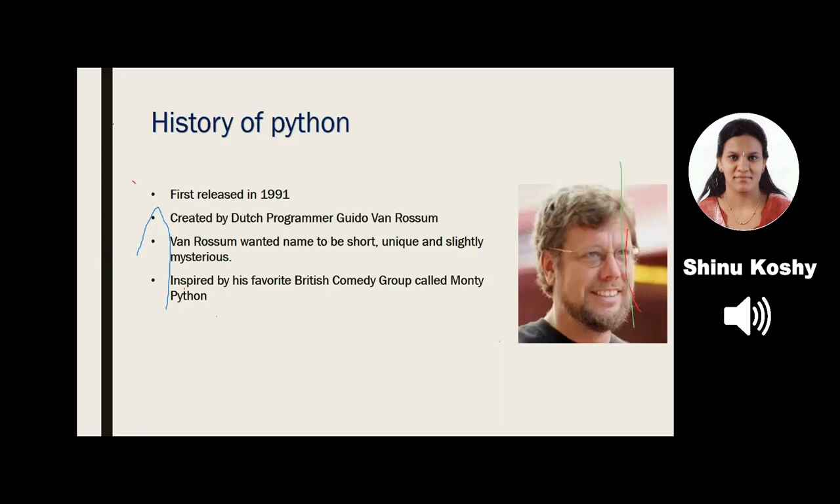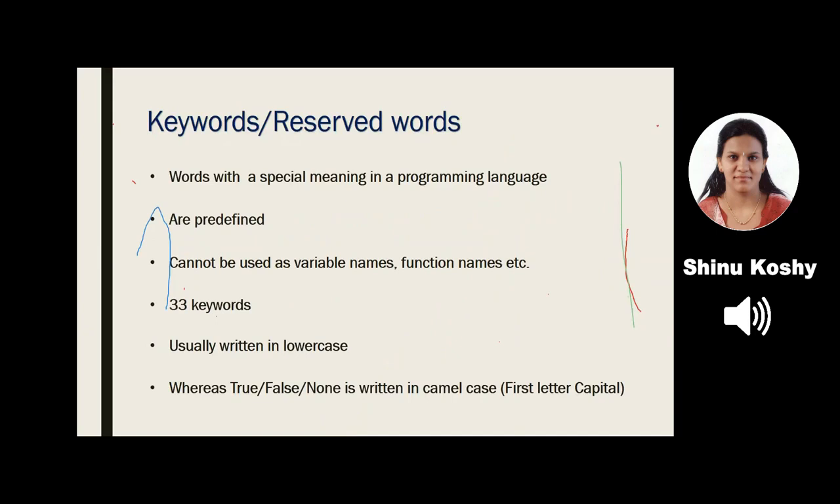So those who have that curiosity to know about its naming, Van Rossum was a fan of the British comedy group Monty Python. So he wanted to select a name that is short, unique, and slightly mysterious so that anybody who hears it will be wondering why this name. So it is just for that reason, nothing else.